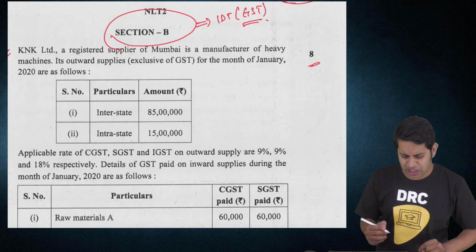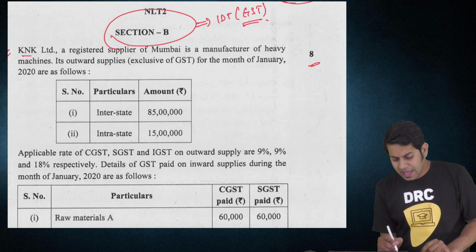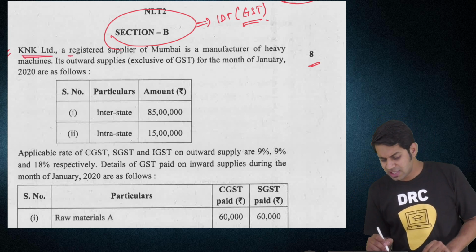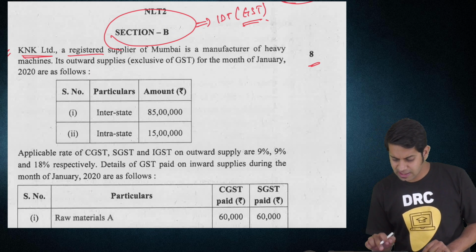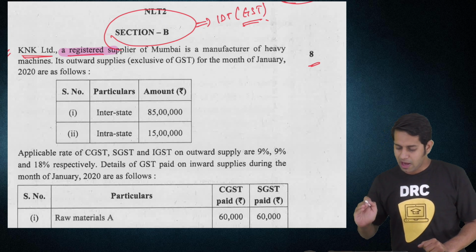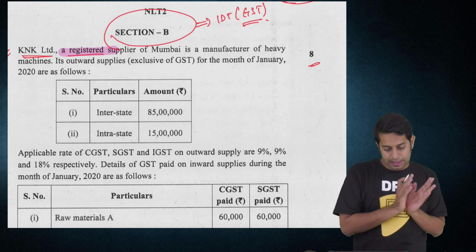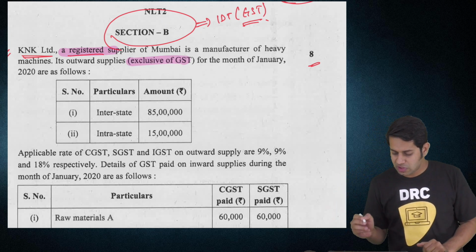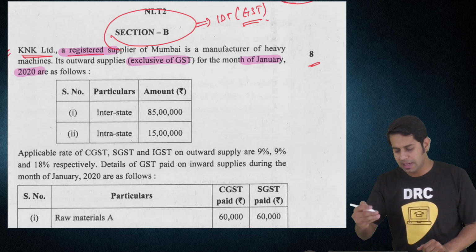What is the first question telling? First question is telling K&K Limited, a registered supplier of Mumbai, is manufacturing heavy machinery. Its outward supply exclusive of GST for the month of January 2020 has been given below.